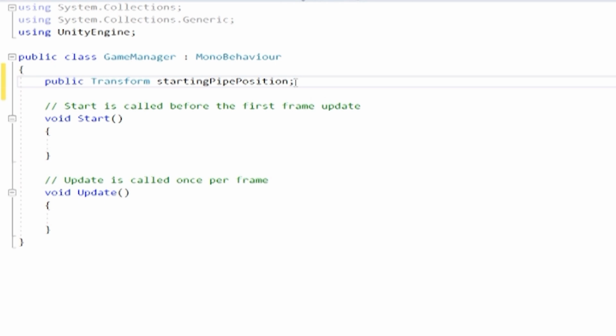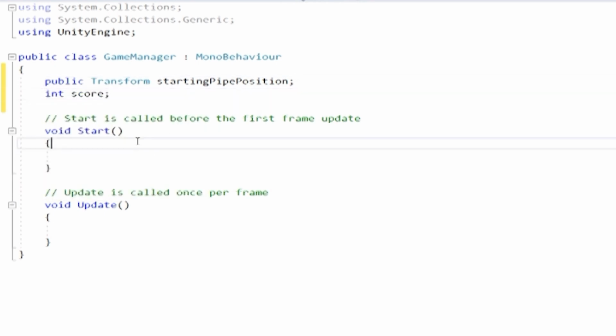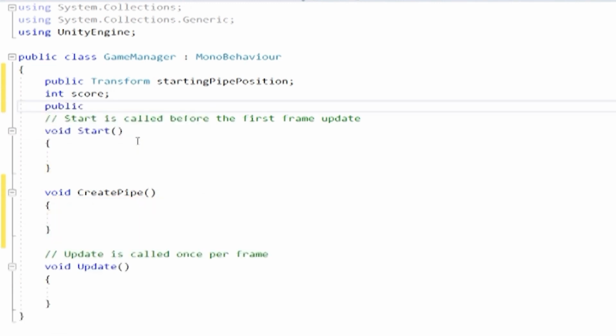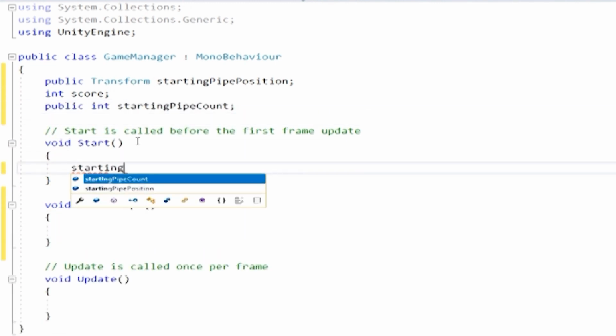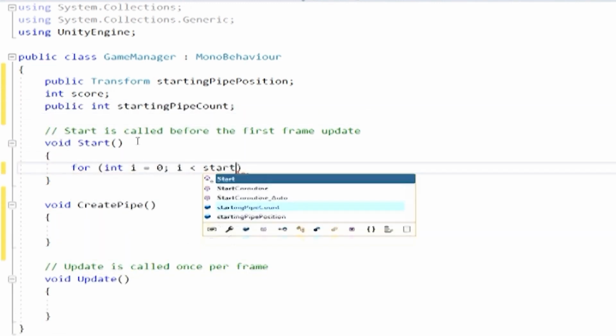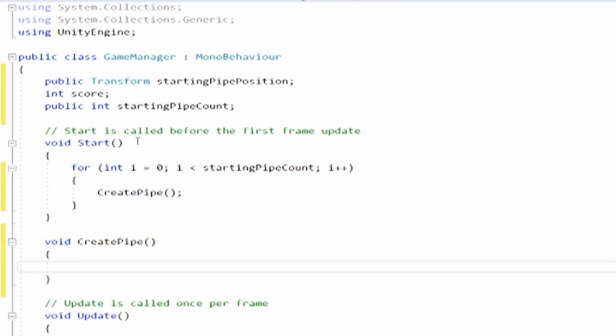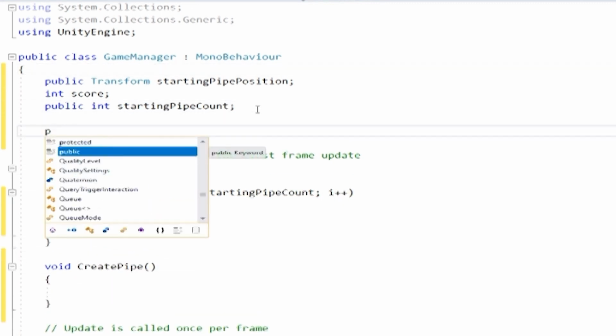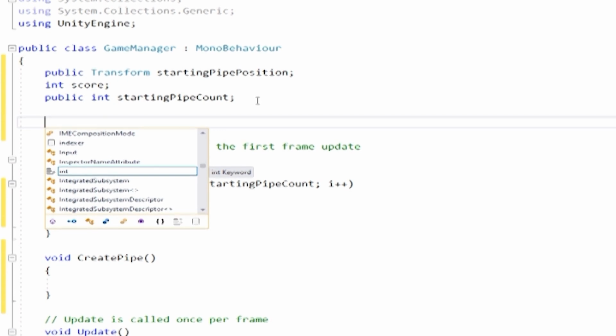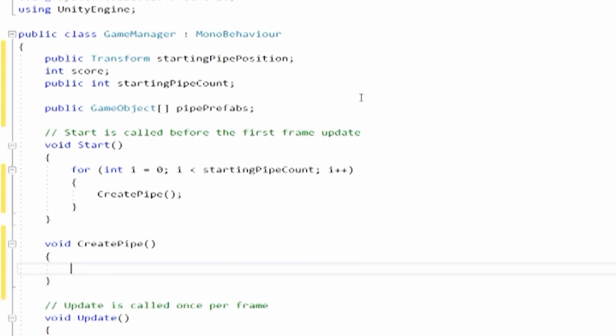I set where the start position would be with an empty object's transform. I used a few public variables to specify the distance between the pipes, how many pipes would need to be generated in the beginning, and then randomly selected from the list of possible pipe prefabs. There would be multiple pipe prefabs because the pipes would have different heights. Otherwise, it wouldn't really be much of a game.